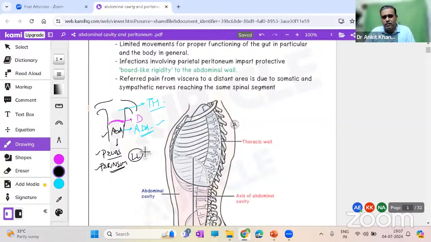Now, this is the abdominal cavity, and it is quite flexible. Why? Because with each breath, our diaphragm goes up and down. So the abdominal cavity is a dynamic area. Now, the second point: what is there in the abdominal cavity? It is a huge area.